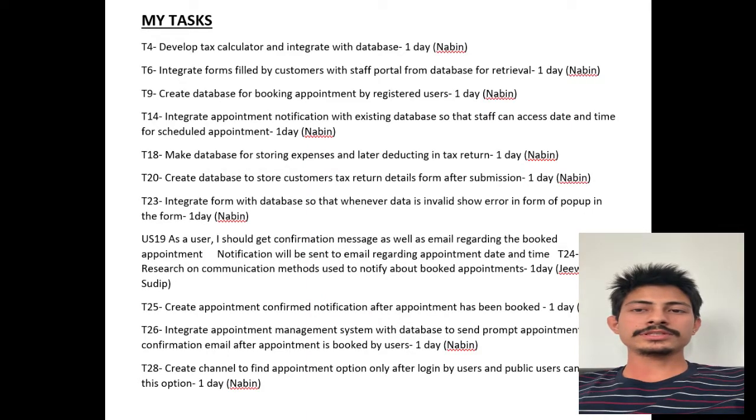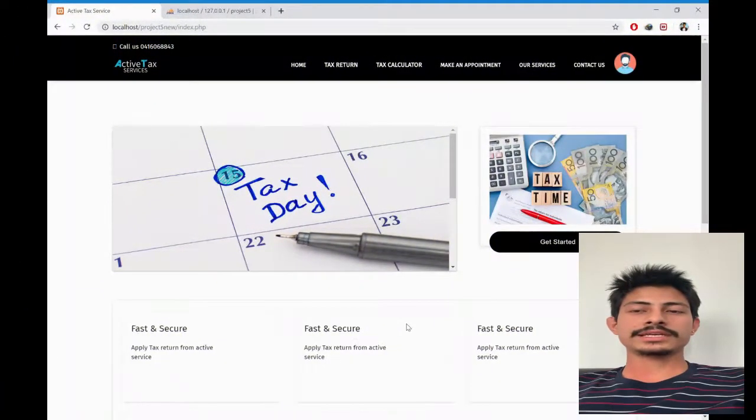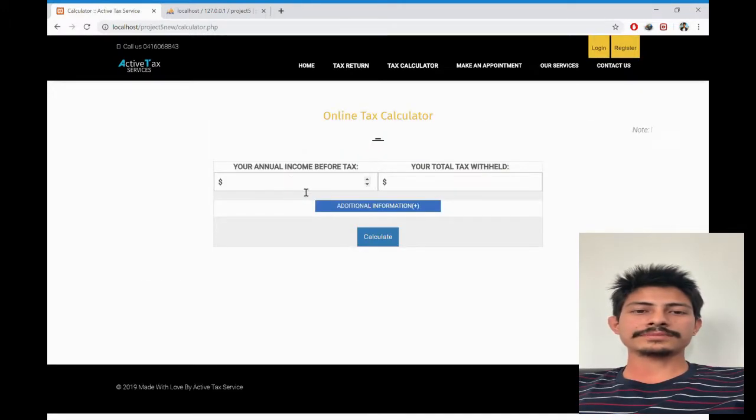In this sprint, we basically work on the form validation, appointment scheduling, and online tax calculator, where the user can estimate their approximate tax return amount, and also they can enter the deduction amount.